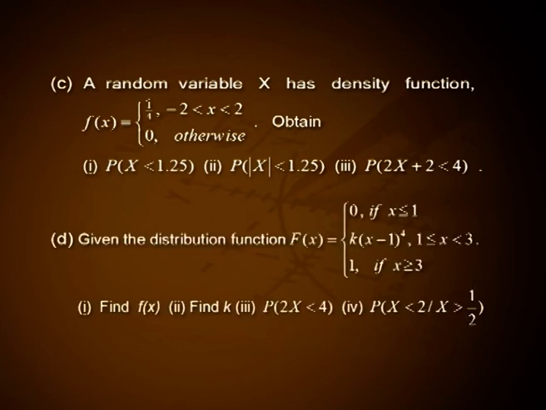4. Given the distribution function capital F of x is equal to 0 if x less than or equal to 1, k into x minus 1 all raised to 4 for 1 less than or equal to x less than 3 and 1 if x greater than or equal to 3. Number 1, find small f of x, and number 2, find k. Number 3, find P of 2x less than 4, and number 4, find P of x less than 2 given x greater than 1 by 2.